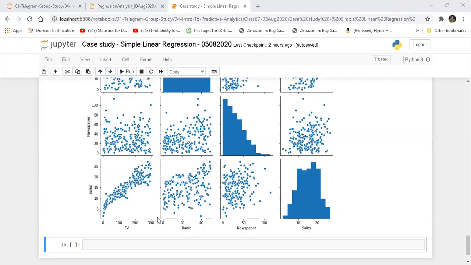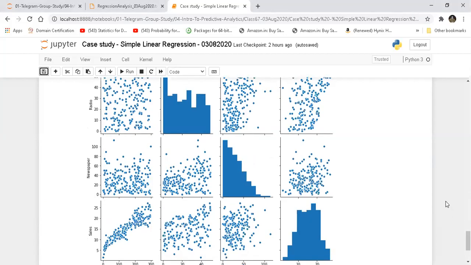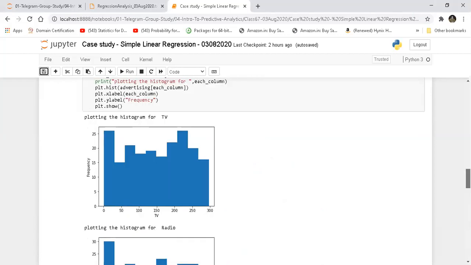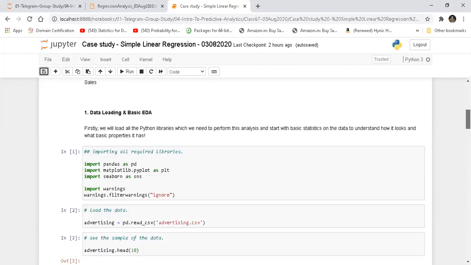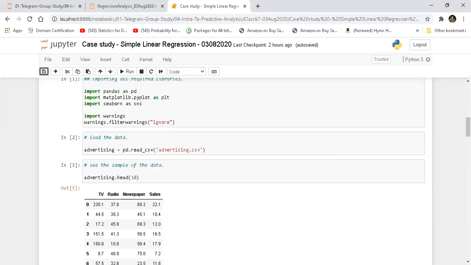I hope you can see my screen, right? Yes. Okay. So until last day, what we have done is we have looked into the use case. We have imported the data. Then we started looking into some exploration of the data. So we imported the libraries. We read the data. This is where we will spend a lot of time later on, because when we look into SQL, this is what we are going to work. This is what we are going to expand.